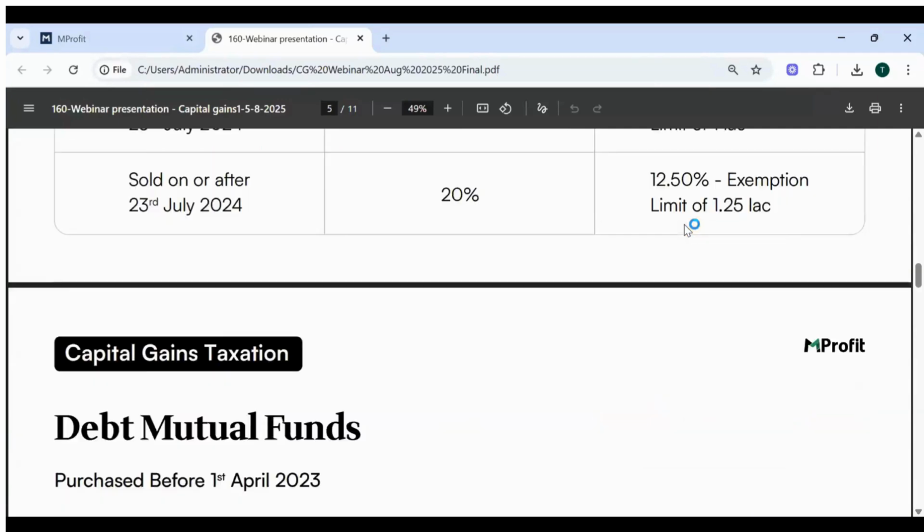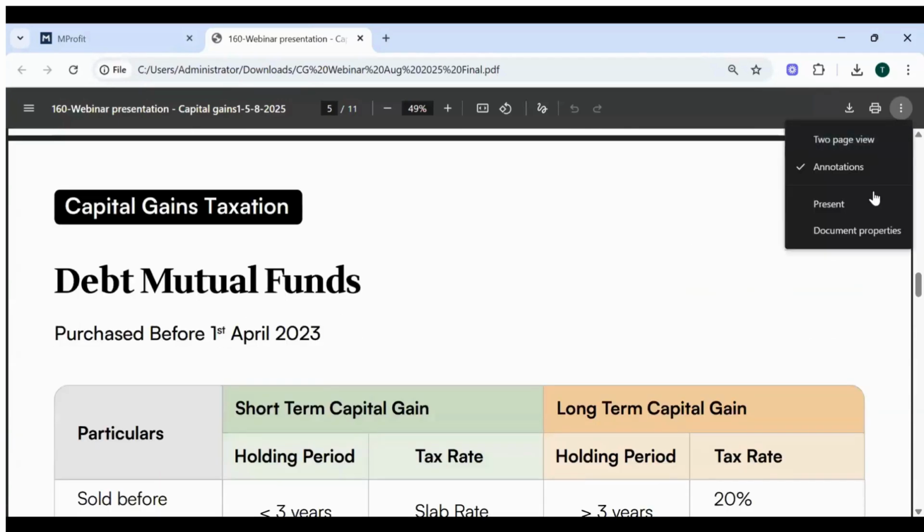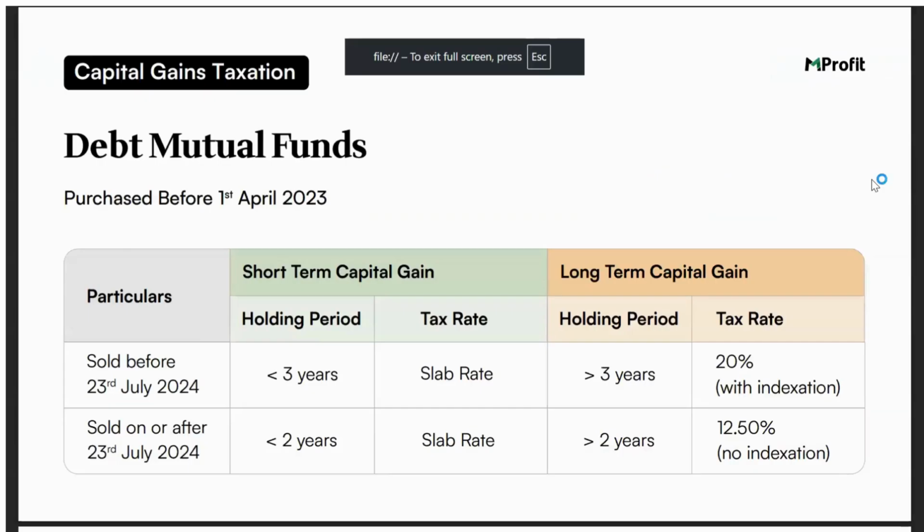Next, going ahead, we go to the debt mutual funds. In this case, the debt mutual funds which are purchased before 1st of April 2023, there are two rule changes depending on the date on which you are selling. So if you are selling a debt mutual fund before 23rd of July 2024, then for consideration of a long term, it has to be held for a period of 3 years.